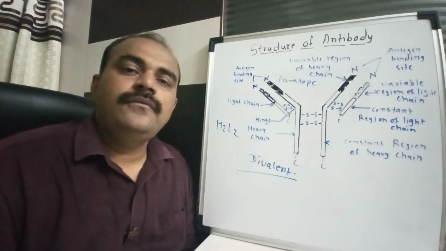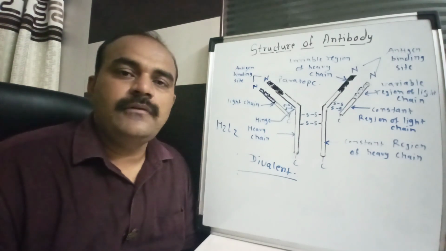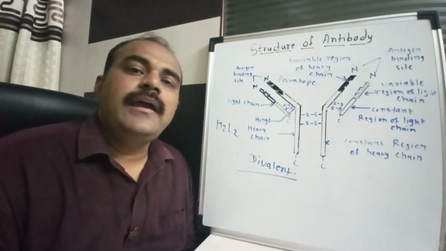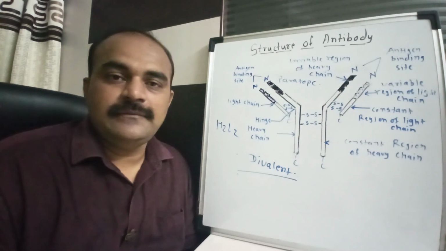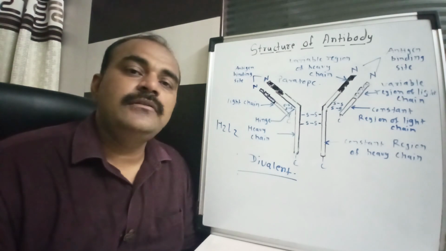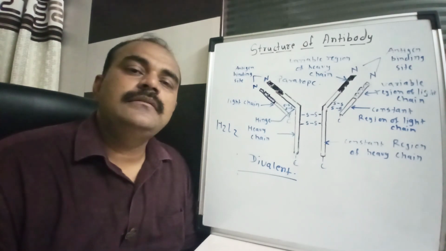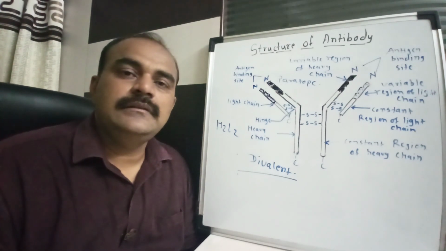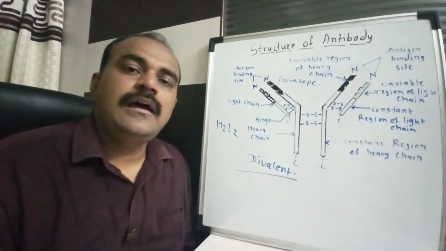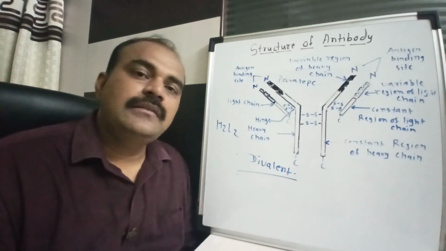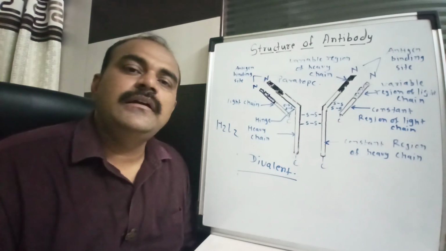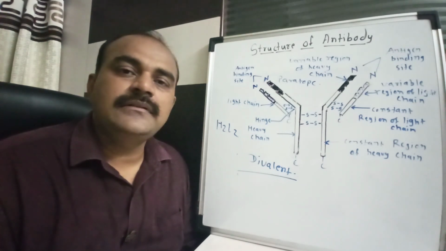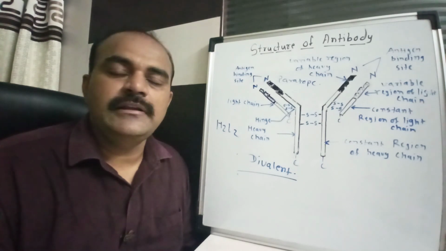So different kinds of antibodies are found in our blood, and that's why we call it the humoral immune system. Why do we call it the humoral immune system? Because B lymphocytes, after sensitization, produce plasma cells and memory cells, and plasma cells synthesize the antibodies, which in turn enter into the bloodstream. That's why we call it humoral immunity.